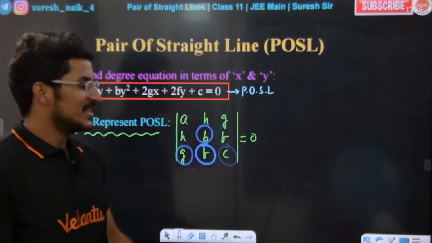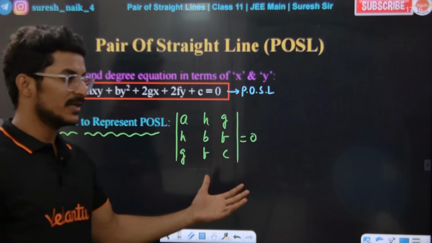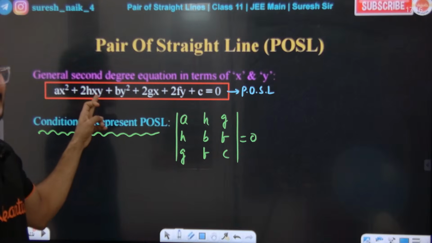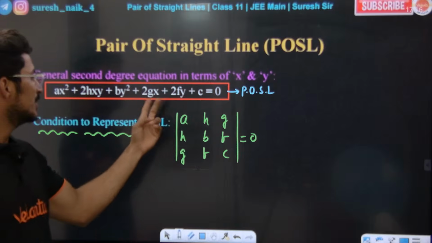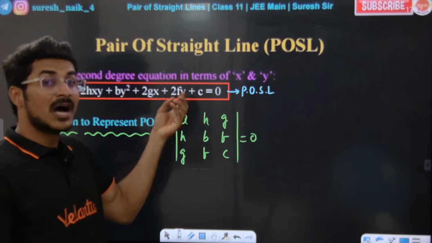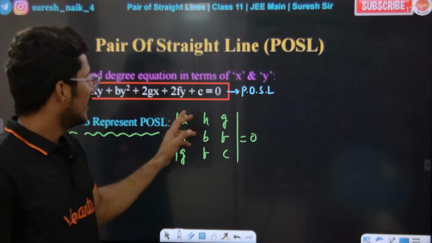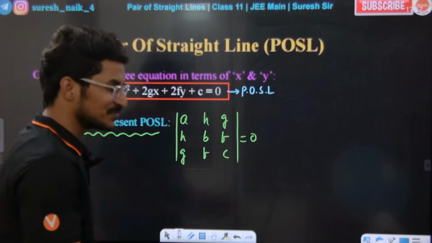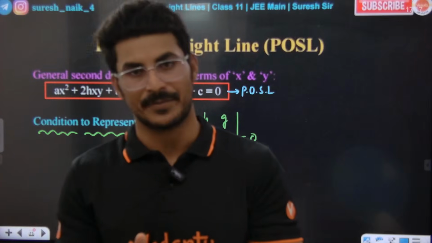So this determinant is supposed to be equal to 0. Here a is the x squared coefficient, h is half the xy coefficient, since the xy coefficient is 2h, g is half of the coefficient of x, f is half of the coefficient of y, and c is the constant. Okay, that is the condition. I don't want to repeat again, hope you understood it. Yes, this is a simple way of remembering the condition of a pair of straight lines.